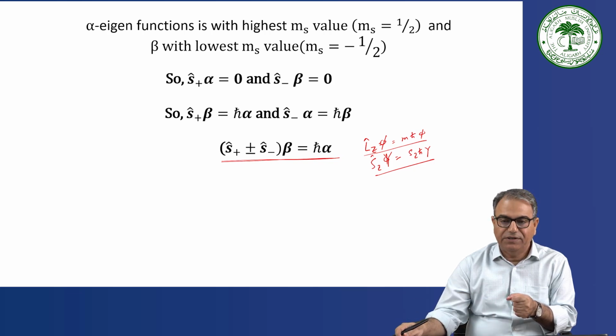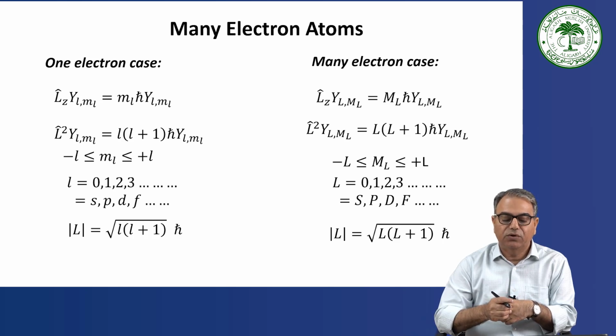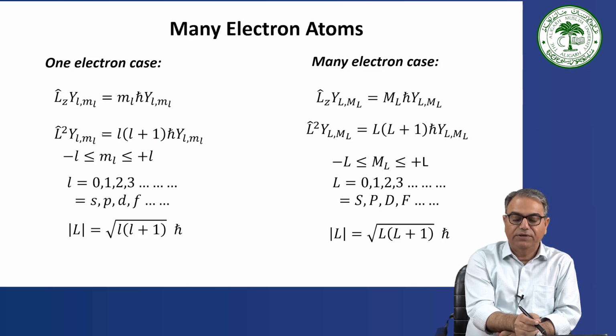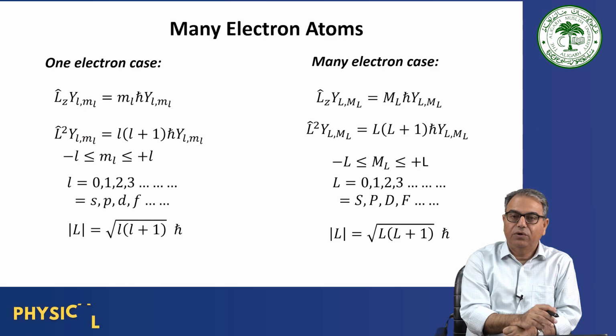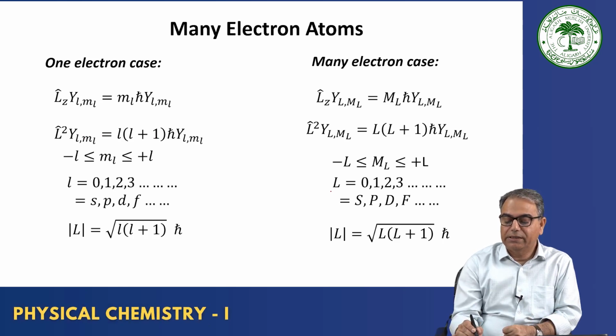And for a one electron case, what you write is Lz psi equals m h cross psi, so this equation we already know. For a many electron atom, if you look at the orbital angular momentum only, then we calculate the total orbital angular momentum, and this is given as 0, 1, 2, 3.